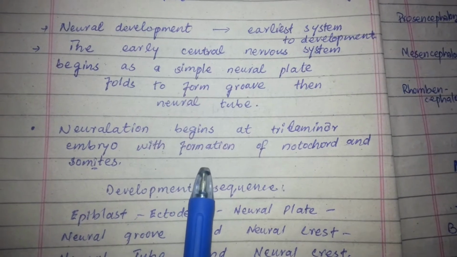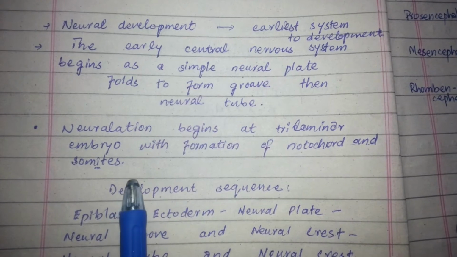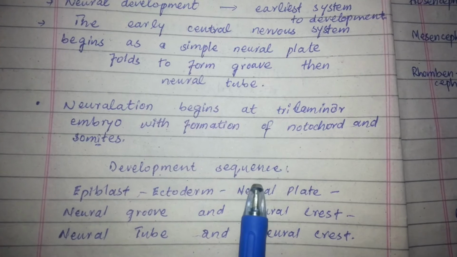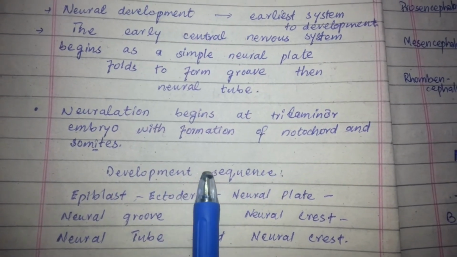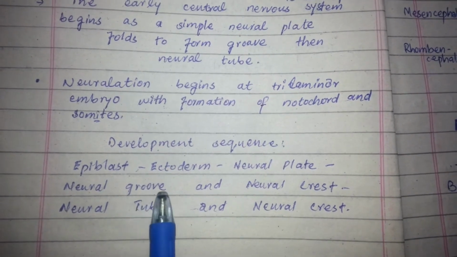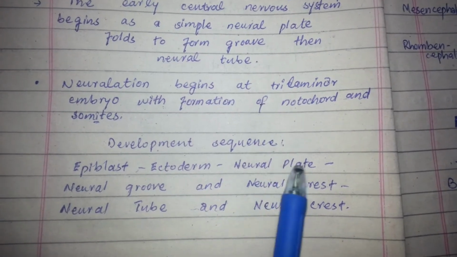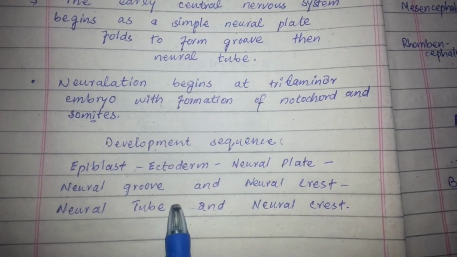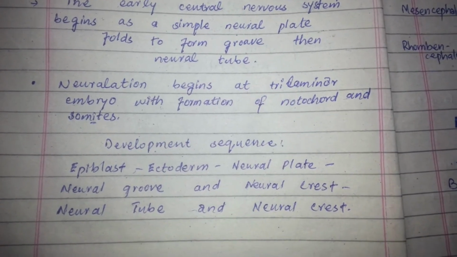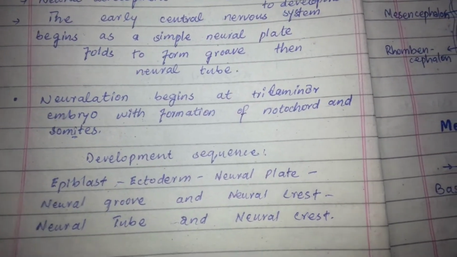Neurulation begins at the trilaminar embryo with the formation of the notochord and the somites. The development sequence for the formation of the neural tube can be written as epiblast, then ectoderm, and then neural plate. The neural plate then gives rise to the neural groove and neural crest, and from the neural crest the brain cells are derived.